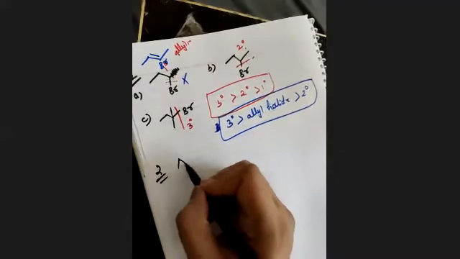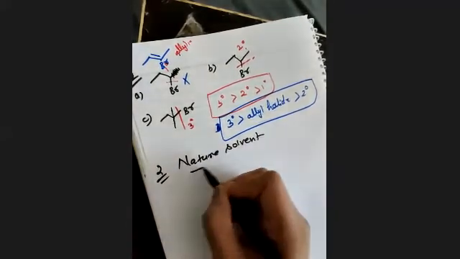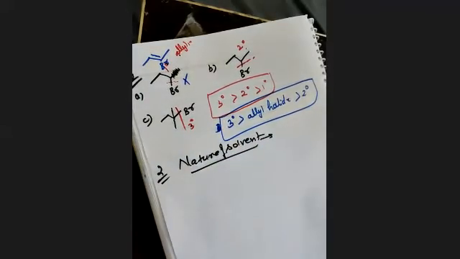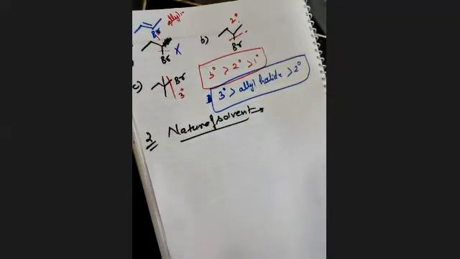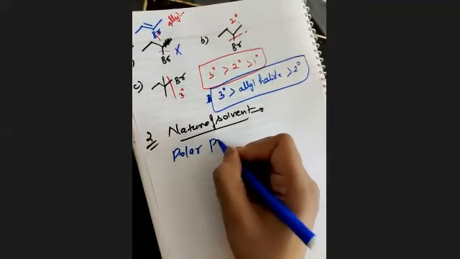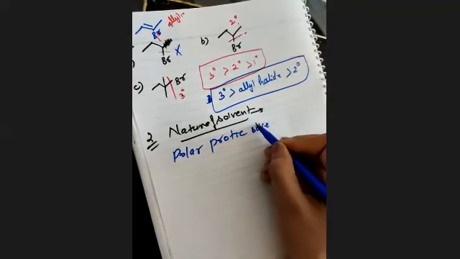Next, the second point, nature of solvent. I just want to summarize this thing. Nature of solvent is the second factor on which the rate of SN1 reaction depends. Sorry, solvent thoda bada ho jayega. Okay, let's just take solvent first. Nature of solvent means, as I have already told you, protic solvent. We used to take protic solvent.